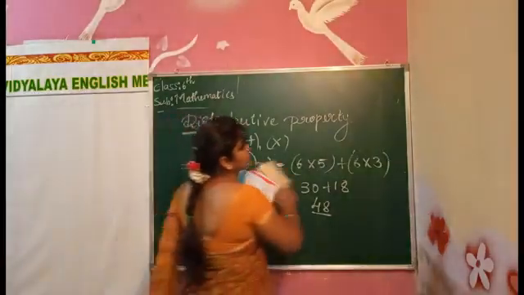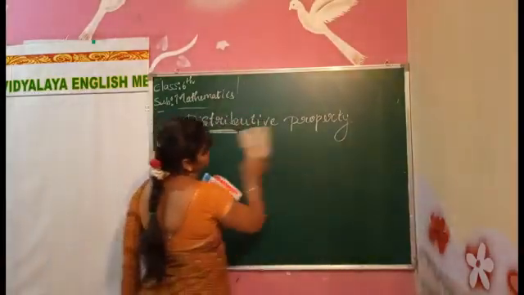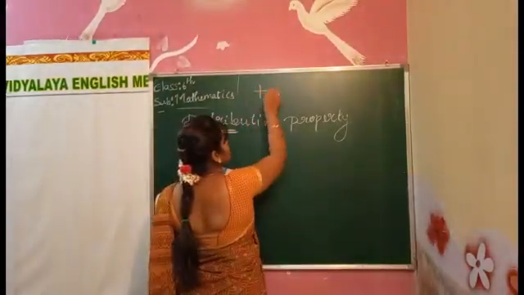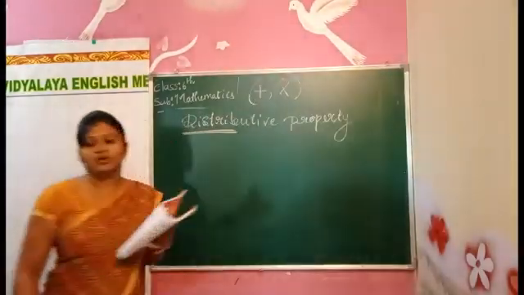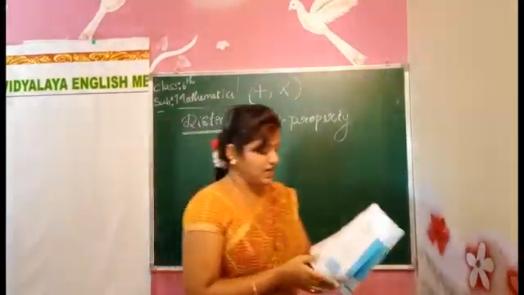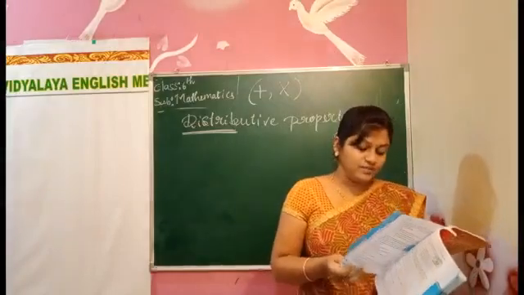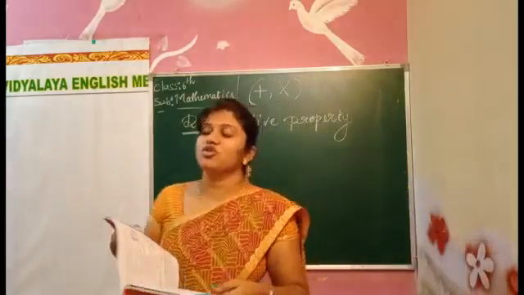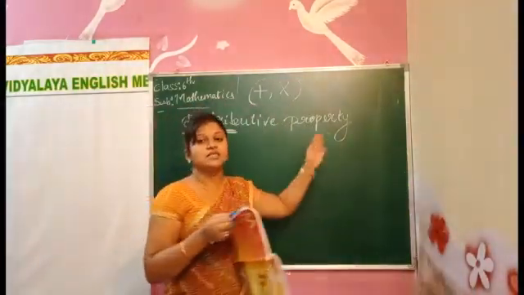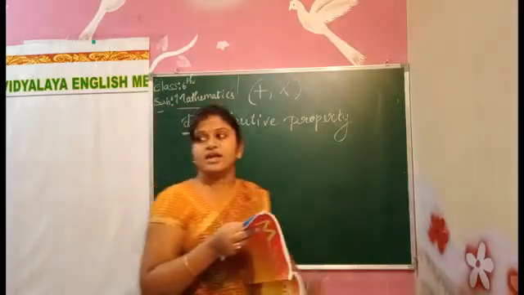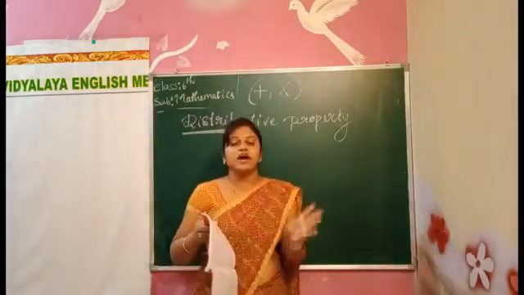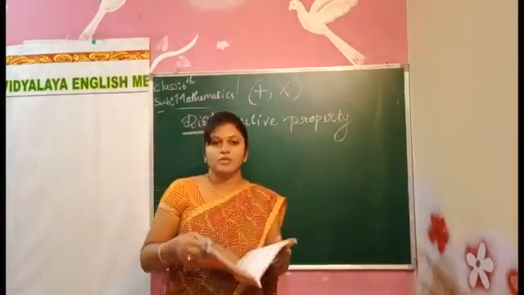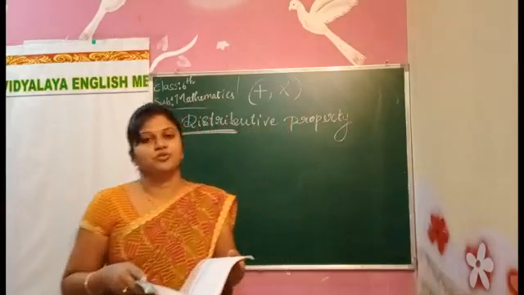Like this we do the distributive property. Understood how to do it? These all are the properties of whole numbers. In whole numbers, the properties hold for only two operations, addition and multiplication, as I told you. Next, they have given word problems. We'll solve those word problems in the next class. Please revise all these properties, understand how we explained them and which operations they hold for. Study all that. We'll do the word problems in the next class, children. Okay, see you tomorrow. Bye.